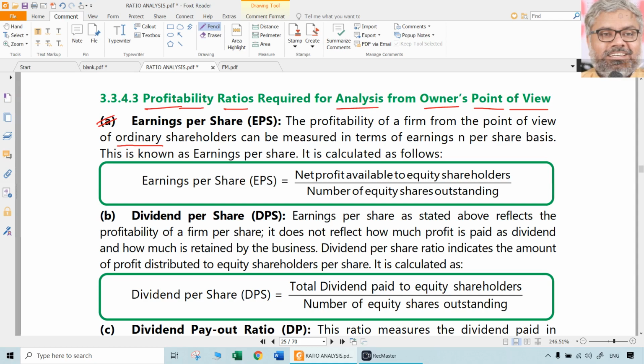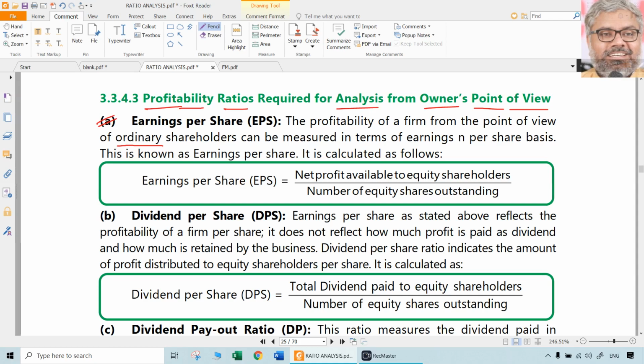We have to completely distinguish them. Logic may be the same, but the purpose for which we are using it, or the context in which we are using it, is completely different. So don't mix the earnings per share computation of accounting standards here. That is separate, this is separate. It has to be kept separate.